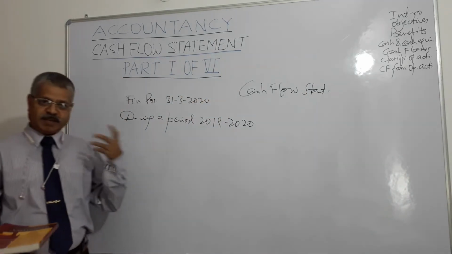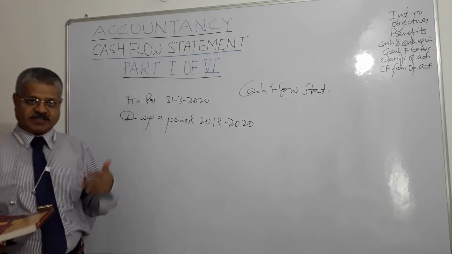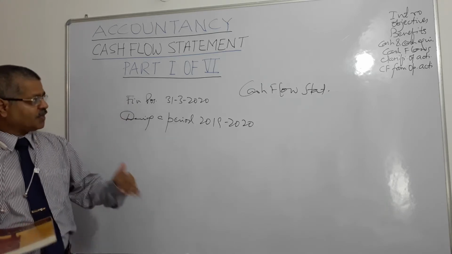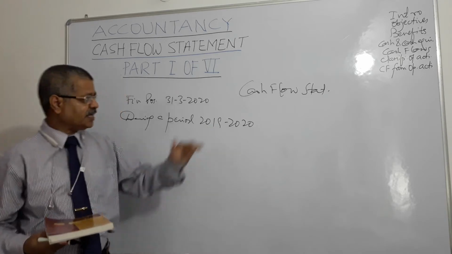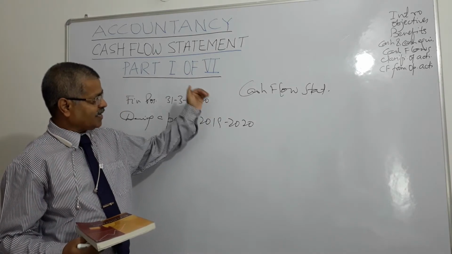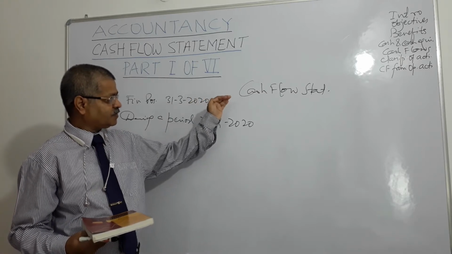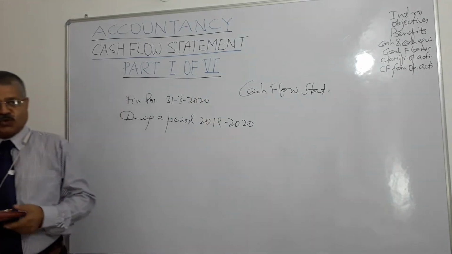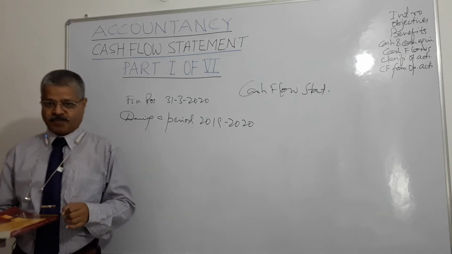So now three major financial statements we discuss: balance sheet, profit and loss account, and cash flow statement. It has been mandated under Accounting Standards 3, which is laid down by the Institute of Chartered Accountants of India, right?